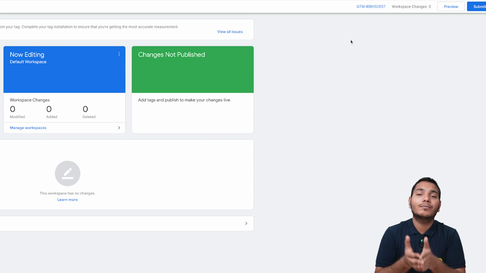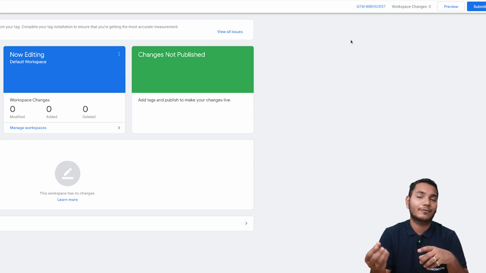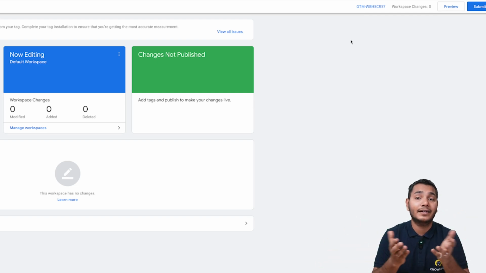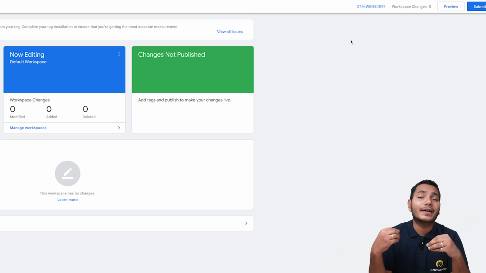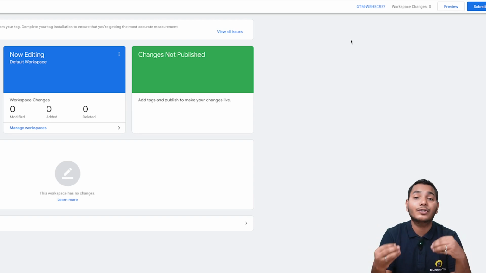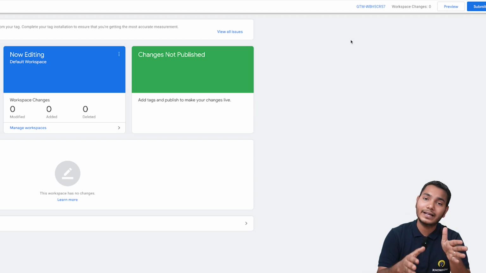Now some of you must be thinking that if we only have to paste the code, why are we not directly pasting the code of Google Analytics, right? See, the reason is that whenever you want to track any action or customer journey on your website, it is necessary to set up Google Tag Manager.